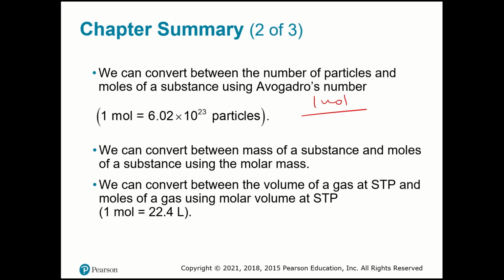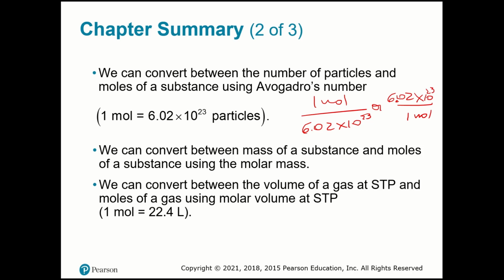When you convert between the number of particles and the moles of a substance using Avogadro's number, we're going to use that as a unit factor. If you want moles, it's going to be up there. If you want particles or molecules, it must be up here, so it will be Avogadro's number over here and the mole down here. We can convert between mass of substance and the moles of substance using molar mass.